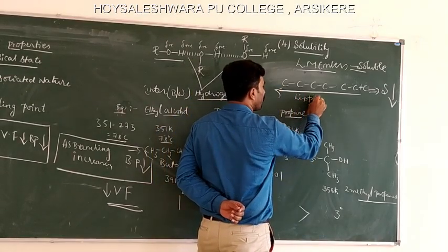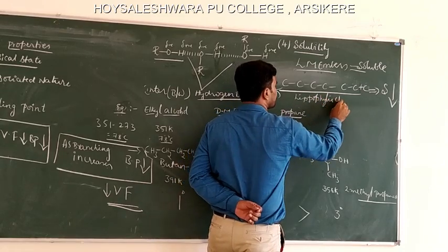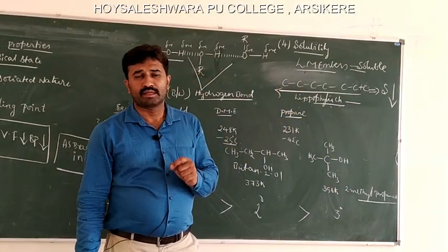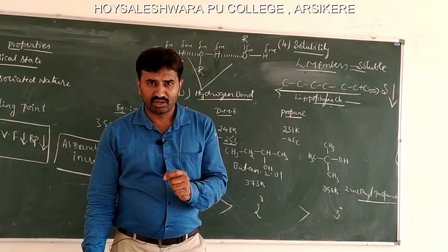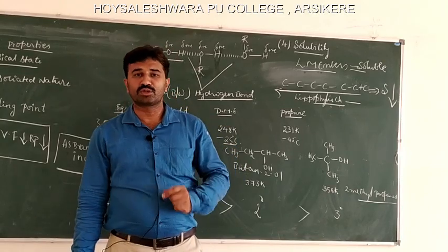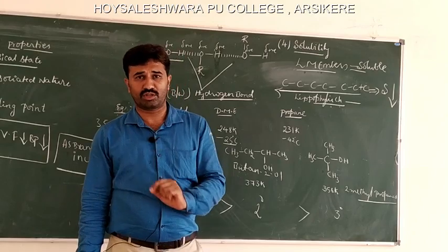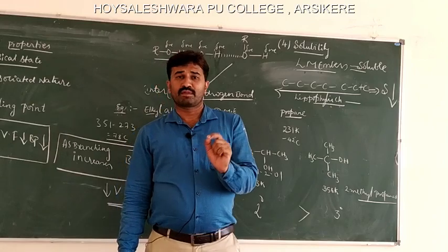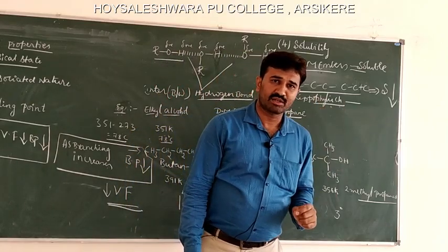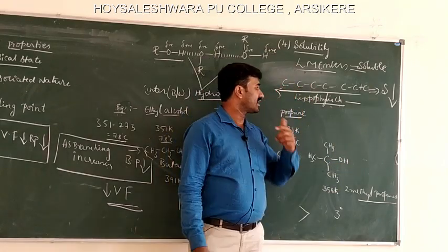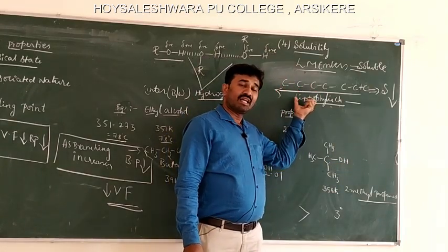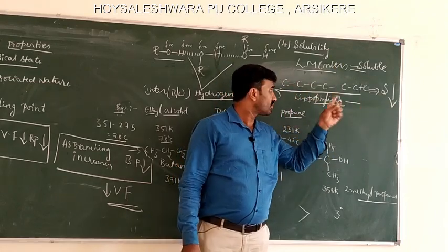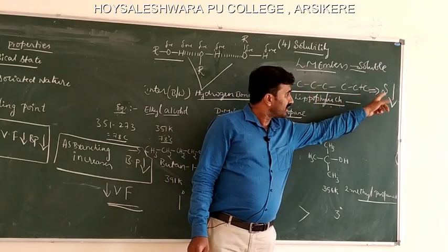the lipophilic character, thereby decreasing the solubility. In a simple way, lower members of alcohols are soluble in water due to the formation of hydrogen bonding with water molecules, but higher members of alcohols are not soluble because they are not capable of forming hydrogen bonding with water due to the increase in the carbon chain. An increase in carbon chain increases the lipophilic character, that means hydrophobic. Therefore, an increase in the carbon chain decreases the solubility.